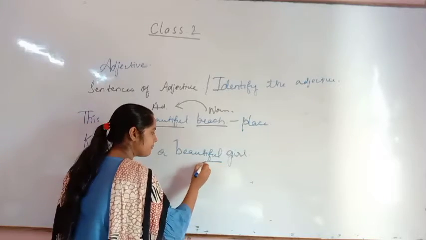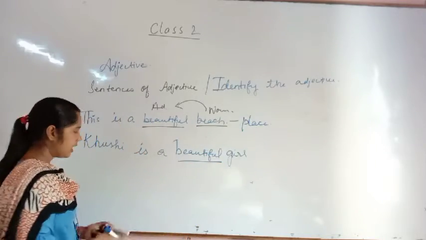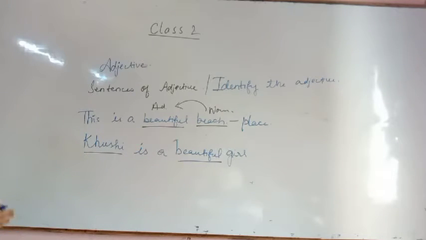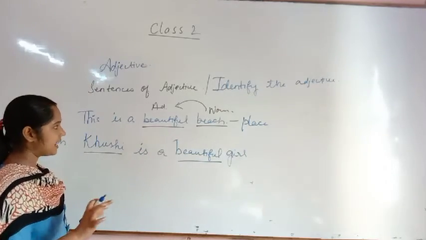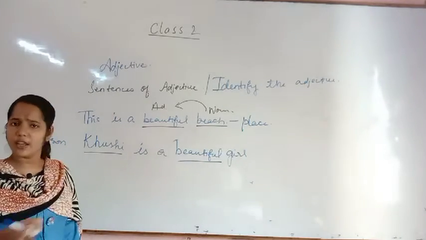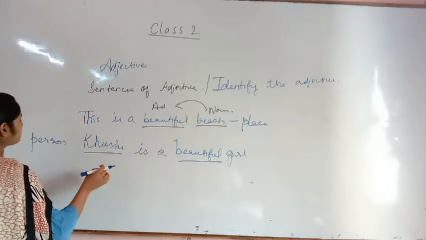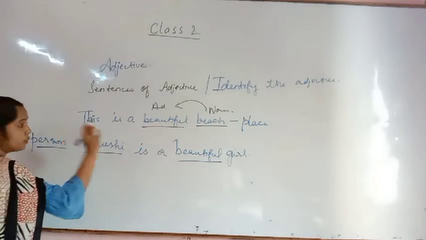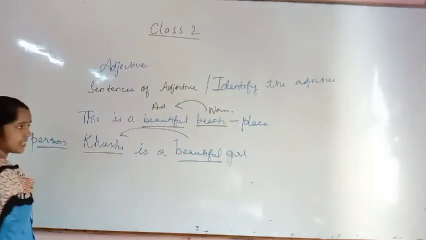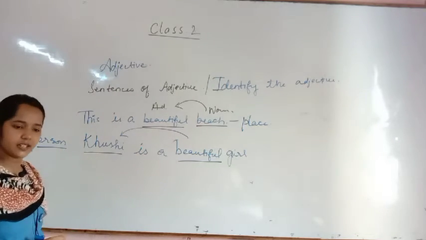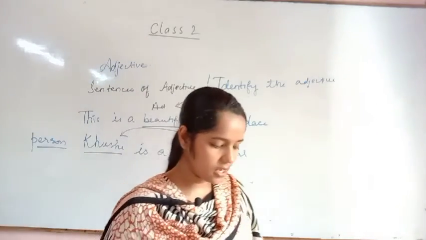Now I will tell you, ma'am, this is the adjective. Okay. Now this will be the noun. So if Khushi is a noun, then Khushi is the name of a girl. So she is a person. Now, as I told you that an adjective comes before the noun, sometimes, not every time, it depends on you, how you are using your sentences. So Khushi is a person here. Now beautiful is describing Khushi. Describing. So these all are examples to identify a noun or pronoun or an adjective. Okay, I'll send you some of the exercises so that you will complete them.